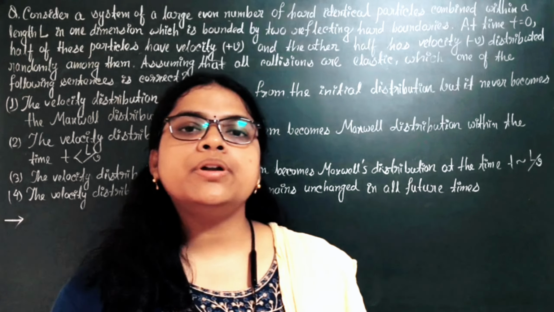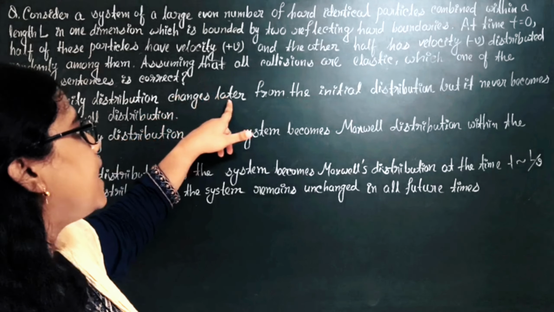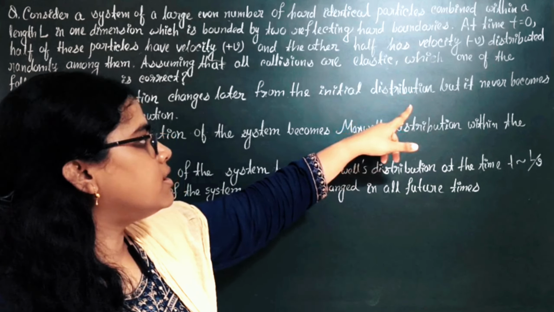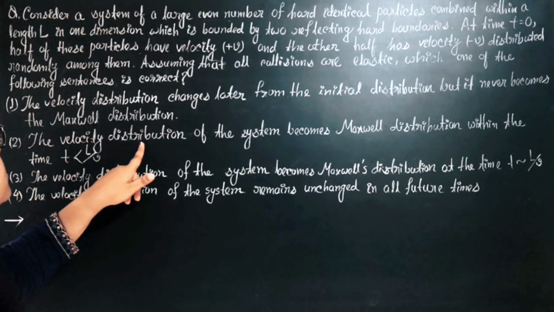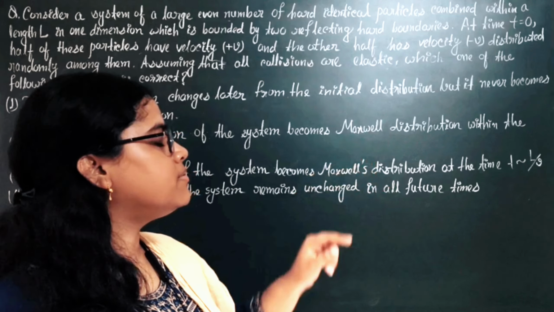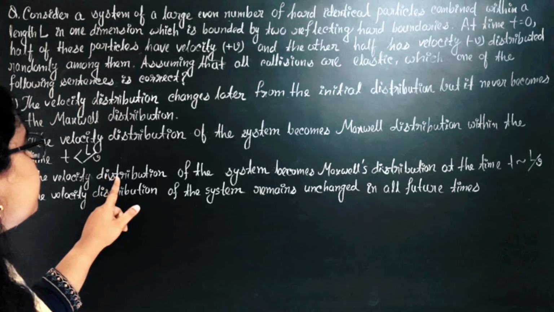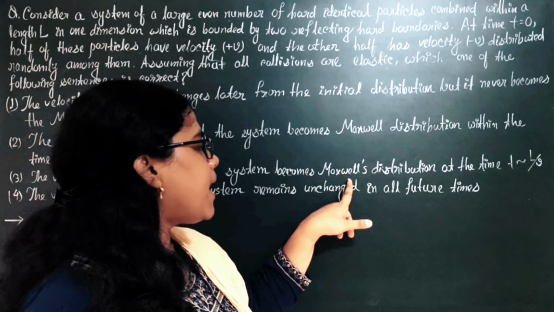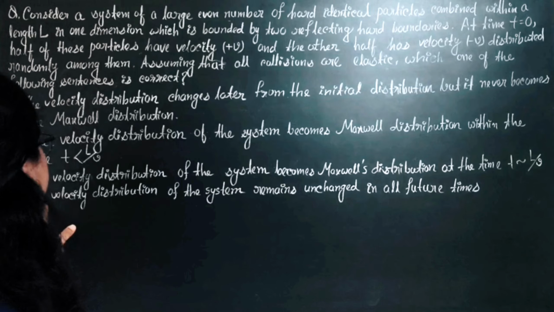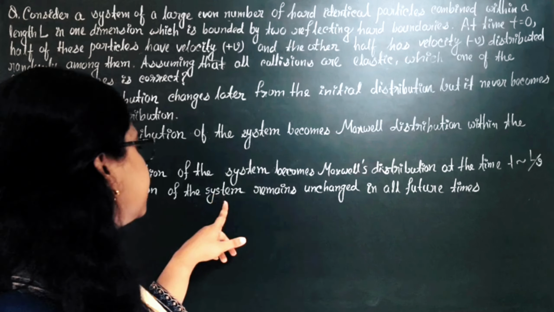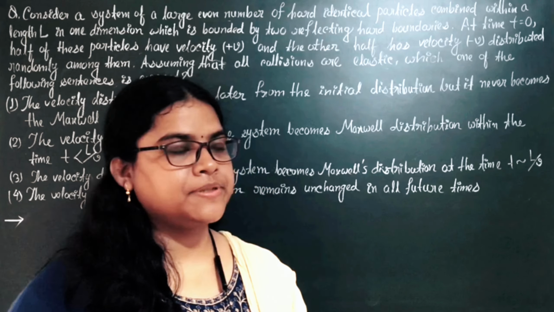So, here are four options. First option is the velocity distribution changes later from the initial distribution, but it never becomes the Maxwell distribution. Second option is the velocity distribution of the system becomes Maxwell distribution within the time t less than L by v. Third, the velocity distribution of the system becomes Maxwell's distribution at the time t nearly equals to L by v. Fourth, the velocity distribution of the system remains unchanged in all future times.